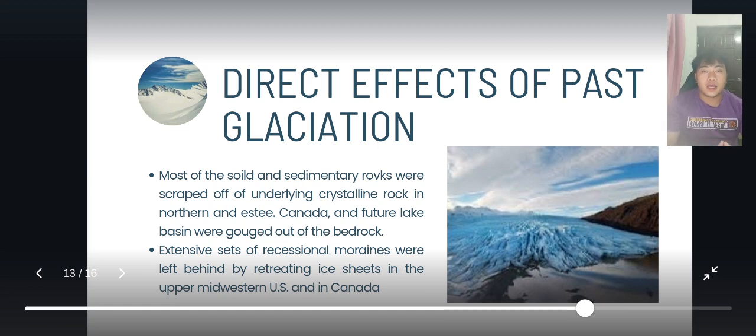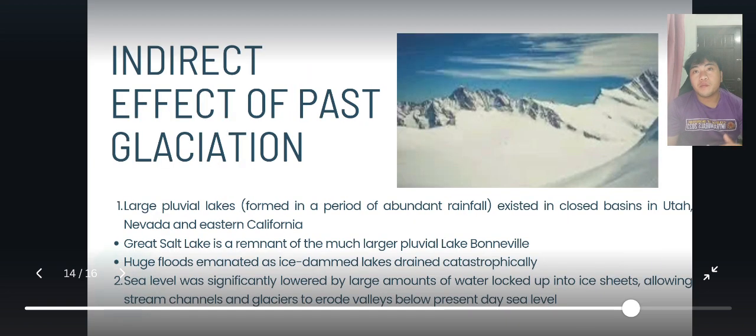Most of the soil and sedimentary rocks were scraped off, exposing the underlying crystalline rock in northern and eastern Canada, and the future lake basins were gouged out of the bedrock. An extensive set of recessional moraines were left behind by the retreating ice sheet in the upper midwestern US and Canada. The indirect effects of past glaciation are next.